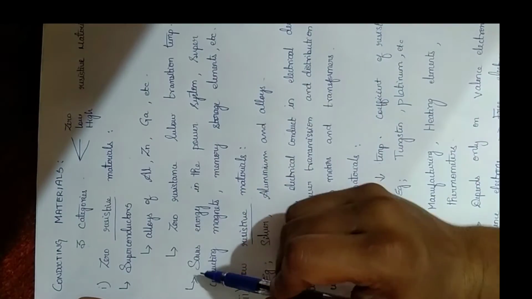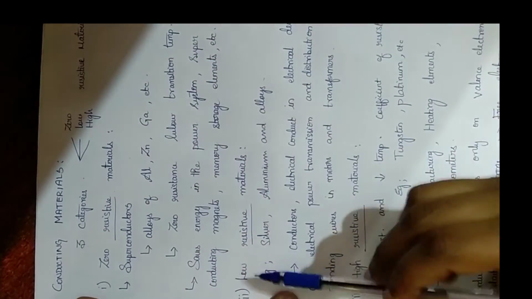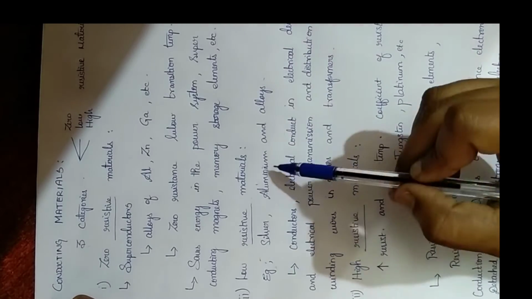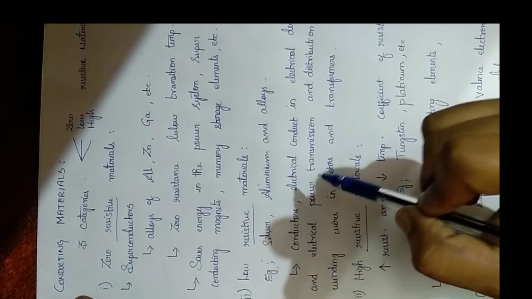So what happens at low temperature? It becomes zero resistance. So we are using this kind of zero resistant materials in power conductors, power systems, conducting magnets, and memory storage elements, so that there won't be a rise in temperature.